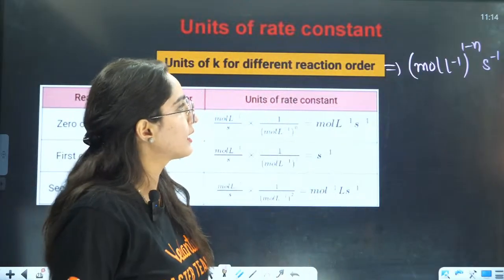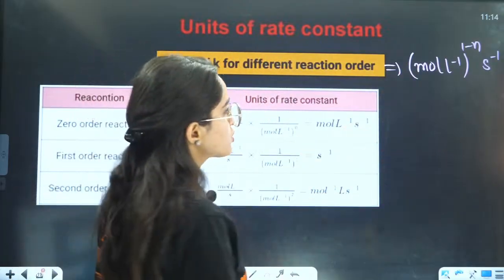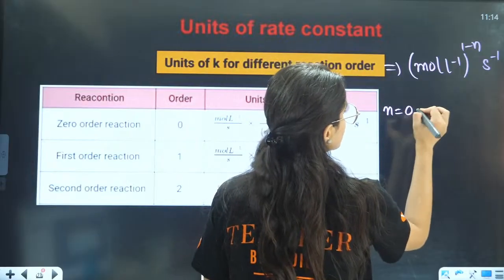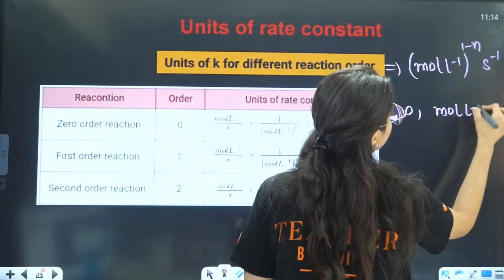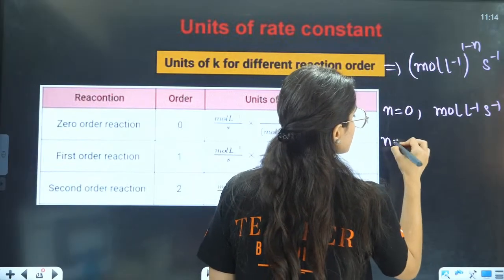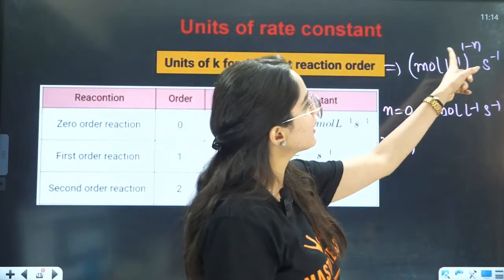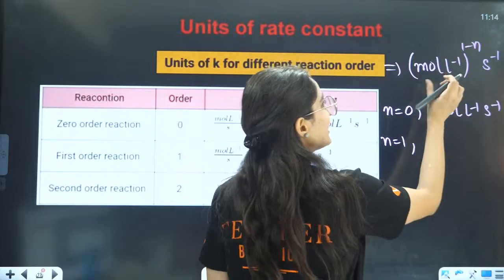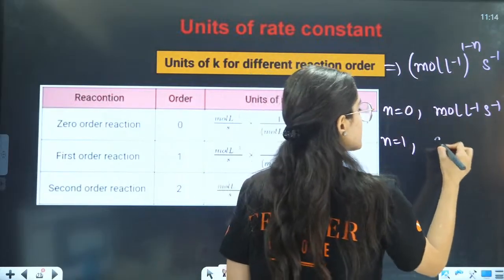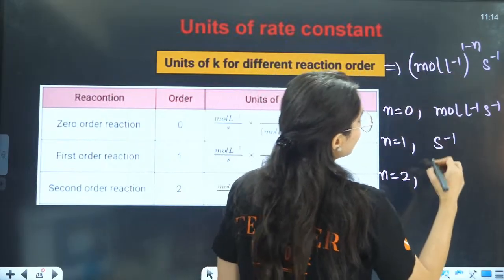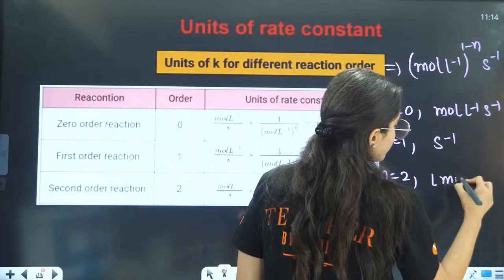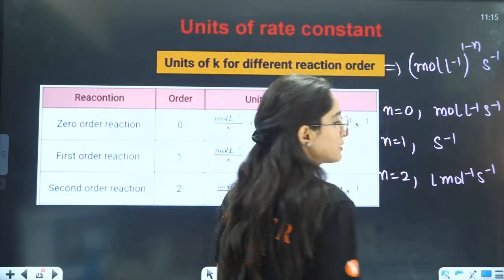Now understand one thing. If your order n is equal to 0, then that will be mole per liter per second. If n is equal to 1, if you put 1 here, the power becomes 0 and anything raised to power 0 is 1, so the answer will be per second. If n is equal to 2, in that case it will be liter per mole per second, right?